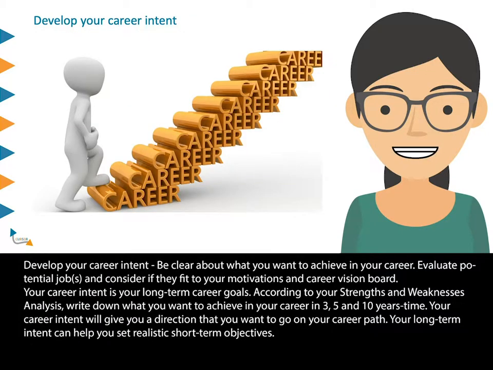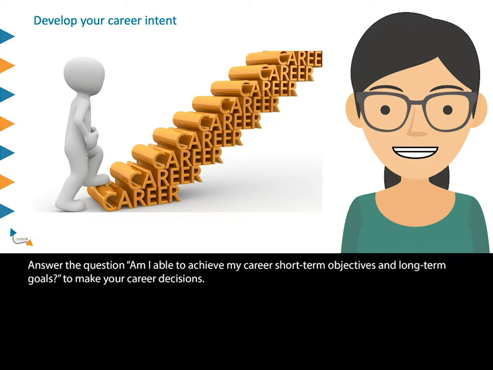Develop your career intent. Be clear about what you want to achieve in your career. Evaluate potential jobs, and consider if they fit your motivations and career vision board. Your career intent is your long-term career goals. According to your strengths and weaknesses analysis, write down what you want to achieve in your career in 3, 5 and 10 years' time. Your career intent will give you a direction that you want to go on your career path. Your long-term intent can help you set realistic short-term objectives. Answer the question, am I able to achieve my career short-term objectives and long-term goals, to make your career decisions?